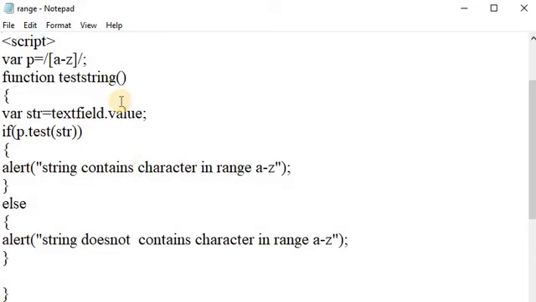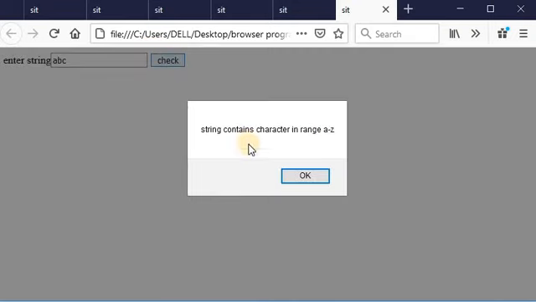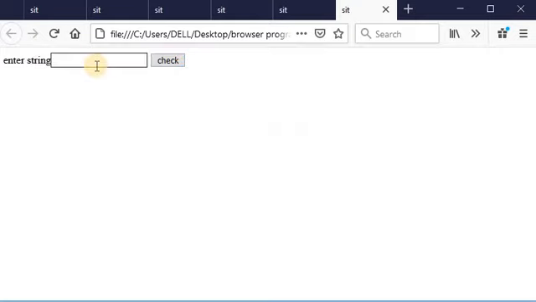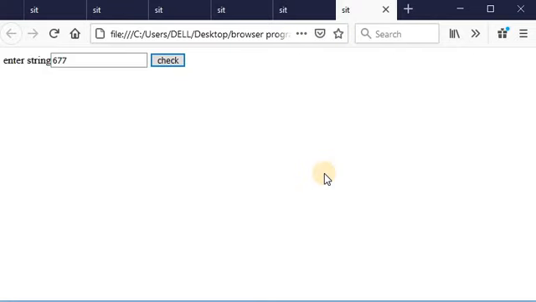Let us see the output for this example. Suppose I write ABC and check. The string contains characters in A to Z. Suppose I write digits and check. It does not contain characters in the range A to Z. This is the output of our given program, entering a range of characters.